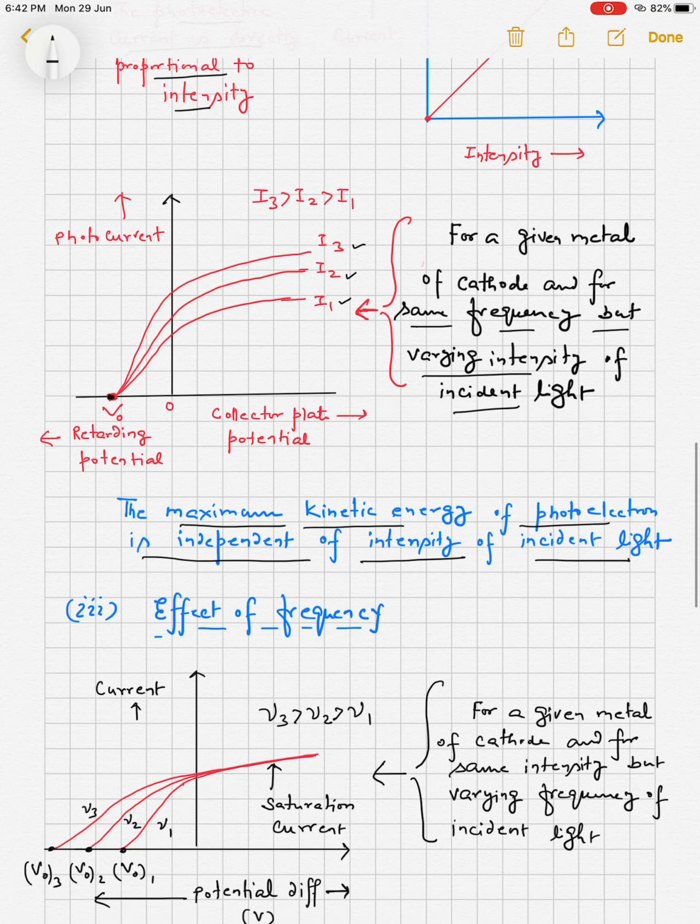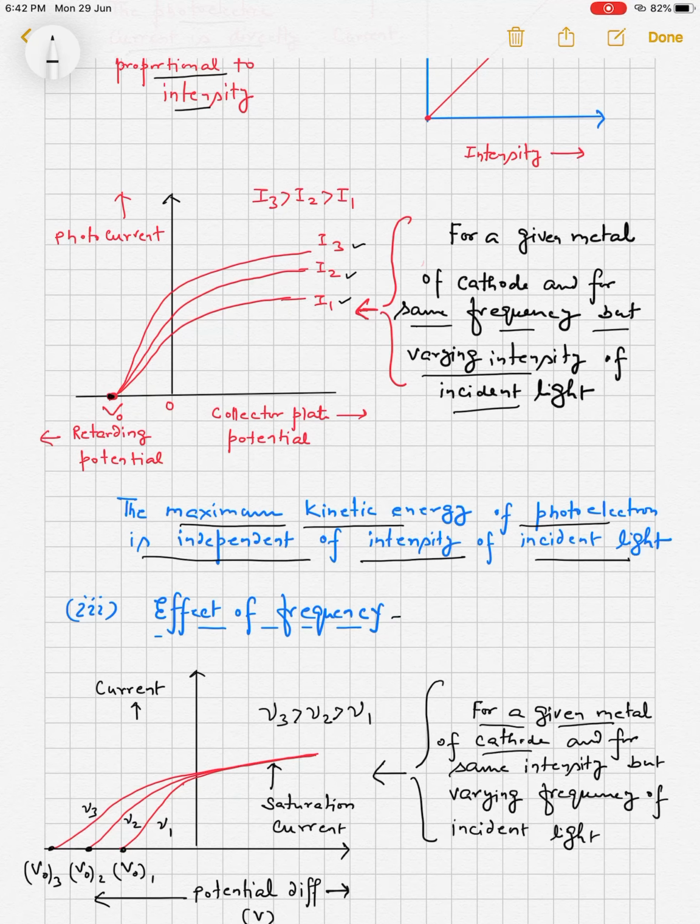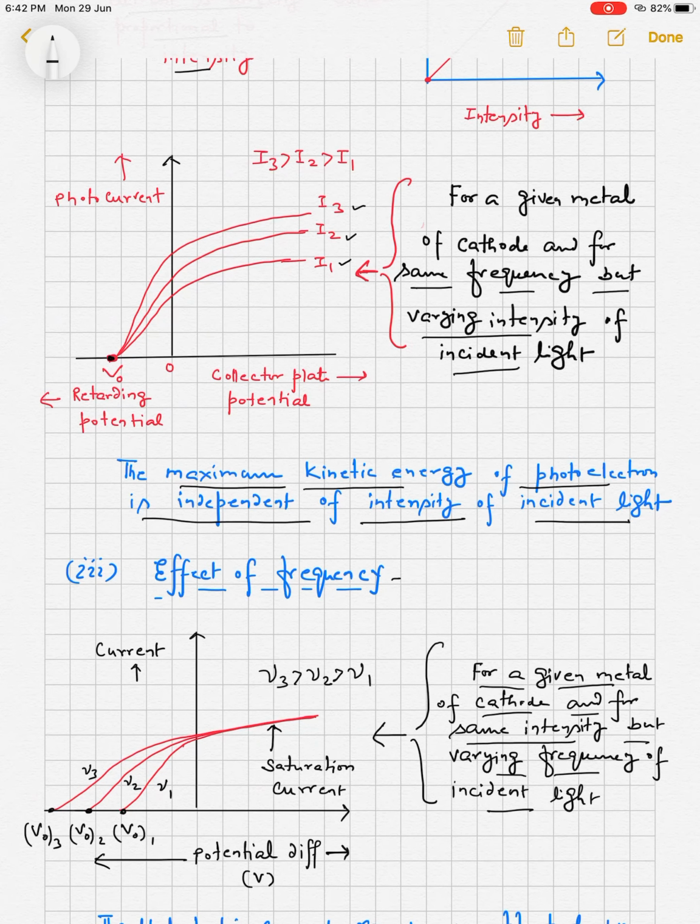Next experimental study is effect of frequency. Here, for a given metallic cathode and the same intensity, the light used has the same intensity but varying frequency. Here three frequencies are taken, nu1, nu2, nu3, such that nu3 is greater than nu2, and nu2 is greater than nu1.